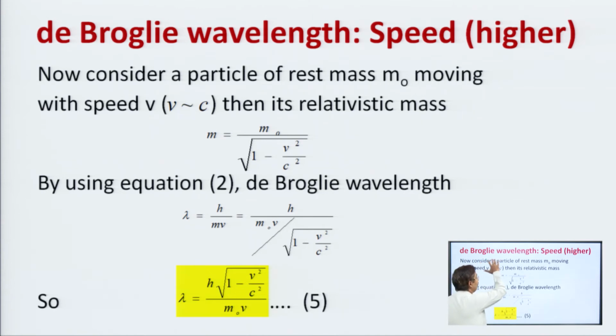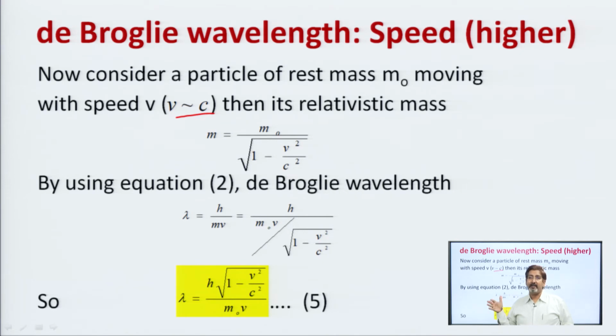Again the de Broglie wavelength in terms of higher speed. The formula we have is lambda is equal to h upon m v, but do not be confused in examination where you are given v and you just use the value without seeing it in the formula lambda is equal to h upon m v, things can become wrong there. We have to see what the value is. If the value of velocity is of the order of 10 to power 8, that is, more than 3.14 into 10 to power 7 meter per second